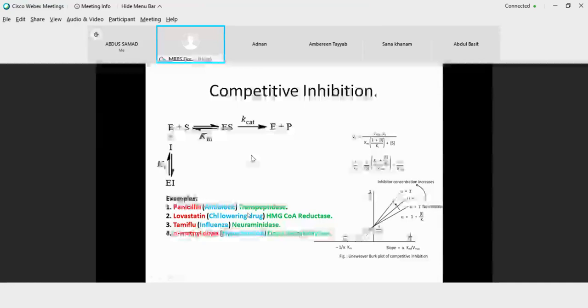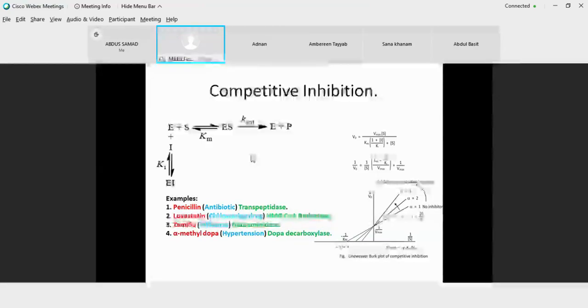You can take one more example, like all the statins, like lovastatin. Statins are cholesterol lowering drugs. So these cholesterol lowering drugs, or cholesterol metabolism, is regulated at the level of an enzyme, HMG-CoA reductase. So what statins are doing is that they inhibit HMG-CoA reductase through competitive mode.